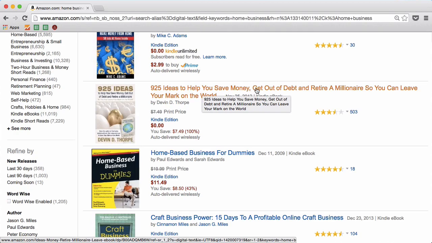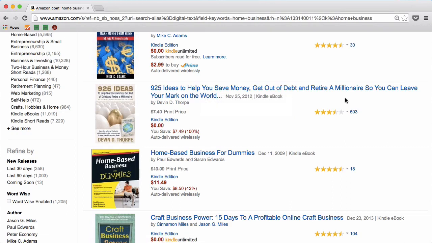Then look at the next one: get out of debt and retire a millionaire. That's another piece of self-interest. And although that one doesn't directly say you, it is implied that they're talking about you being able to get out of debt and retire a millionaire. And then I just love this final bit of the headline: so you can leave your mark on the world.